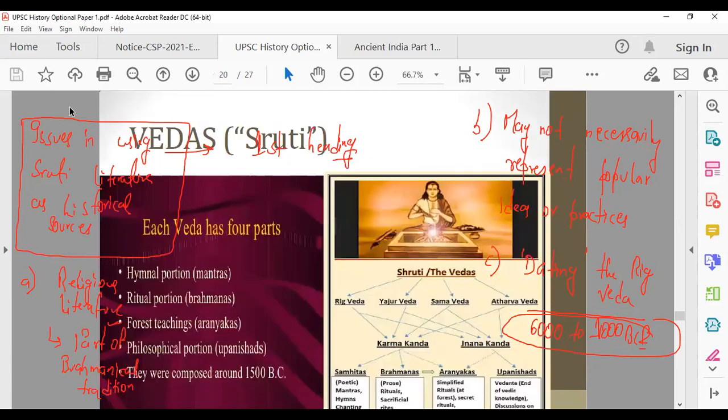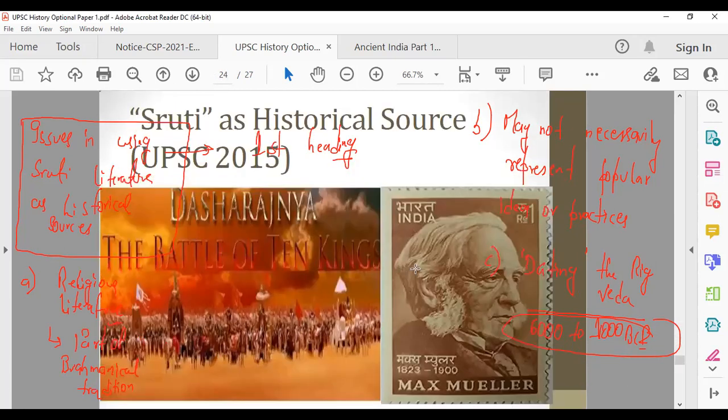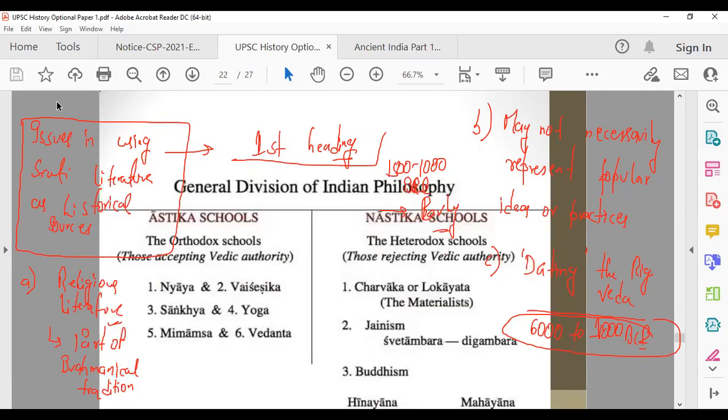Let me show you something. This guy here, Max Mueller, you will read about him a lot when you're reading ancient history, and we'll see why. We have seen the third point, dating the Rig Veda, that is an issue here. Some sources say the Rig Veda was written between 6000 and 1000 BC. But now most historians agree that early Vedic literature was written between 1500 and 1000 BCE. Now this is a tricky portion, early Vedic literature. So go back again.